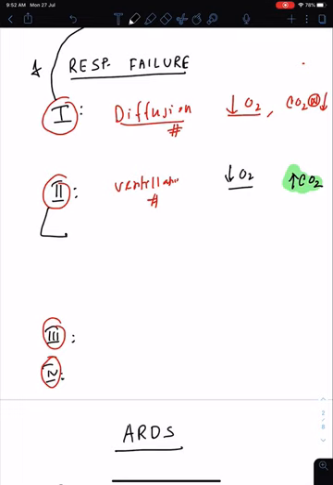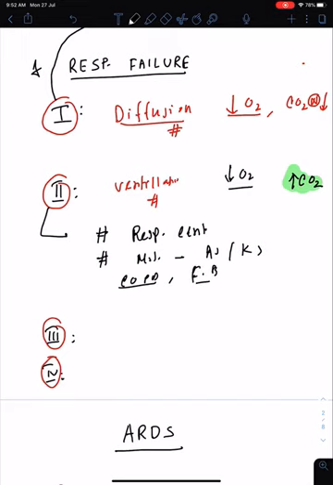So there may be some injury in the respiratory center, in the brainstem, in the pons, in the medulla, or some muscle injury or a problem in the ribs, like kyphoscoliosis, ankylosing spondylitis. Or it can be COPD, where there is a problem in inspiring or expiring, or like some foreign body. So these are the causes of type 2.